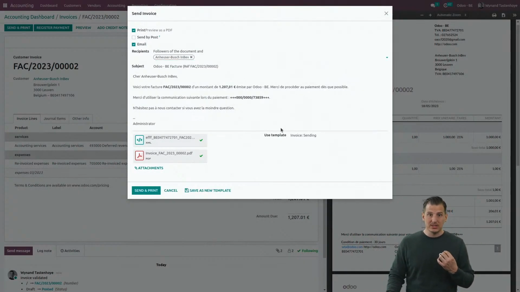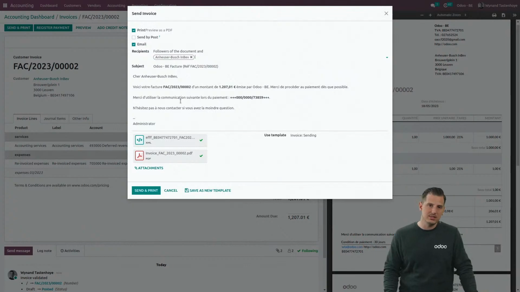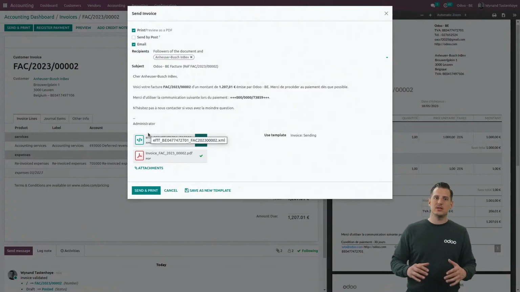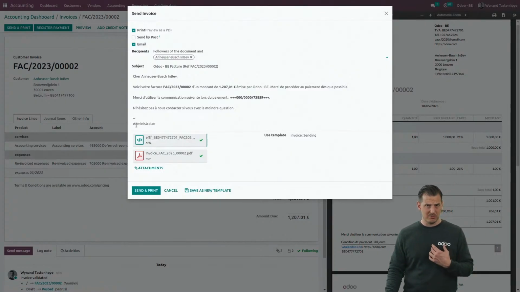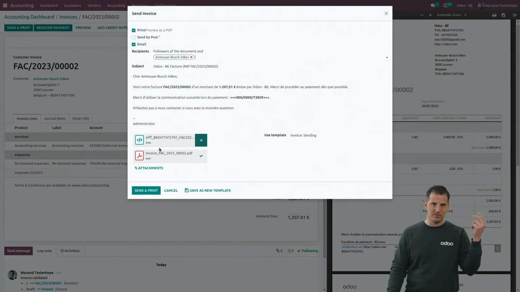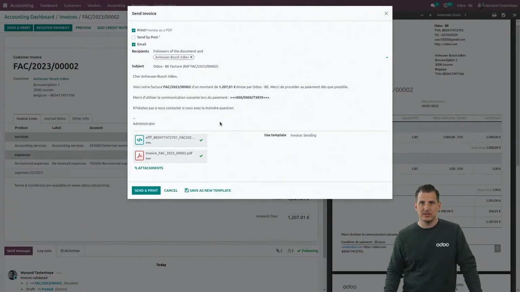And from here on, you will see that the mail template will immediately be in the language of the customer. We defined French before, so the mail is in French, and the invoice added in PDF is also in French. And you can see over here, if there is an electronic format available in your country, in Belgium it's currently the EFFF format, you can define that you send the electronic format as well.